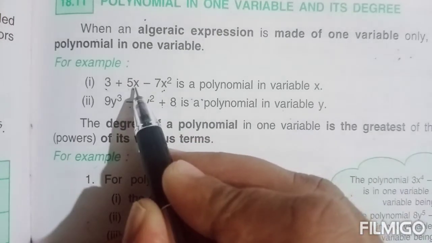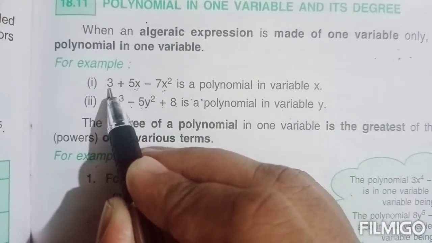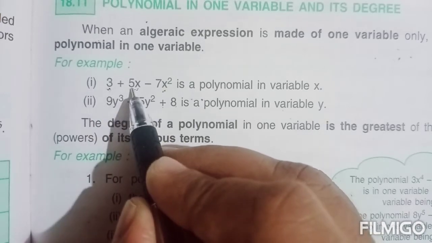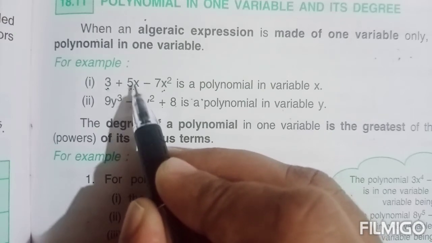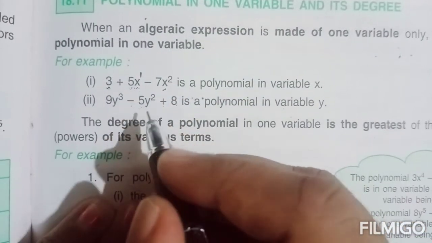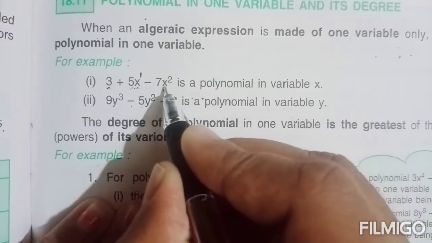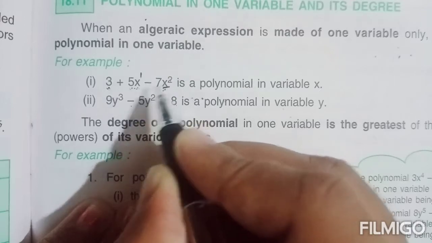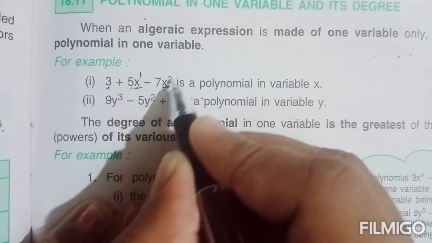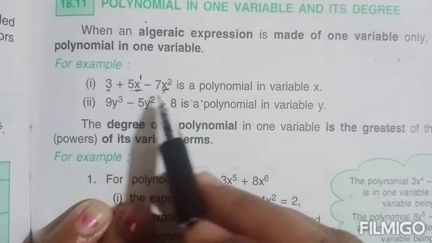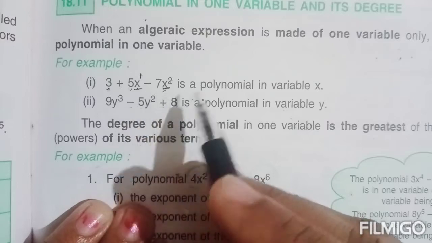In the first term, variable is not coming. So, you can leave that. This is a constant. Second term 5x, you can see one variable x. Its power is 1 here. x simply means x raised to the power 1. Now in the third term you can see 7x raised to the power 2. x square is coming here. Here x raised to 1 and here x square. So the degree of this polynomial will be 2. That is the greatest of the exponents or powers of the various terms.